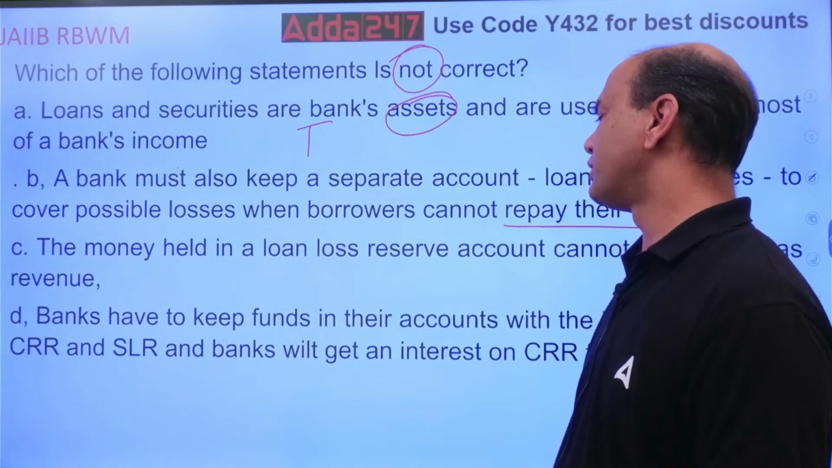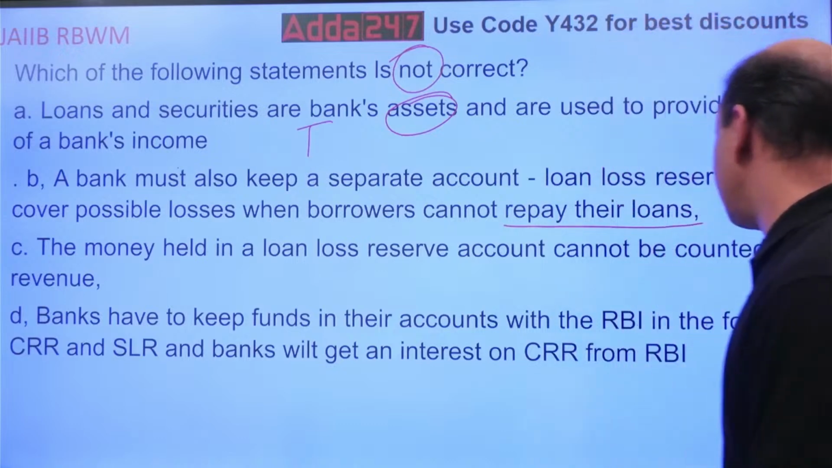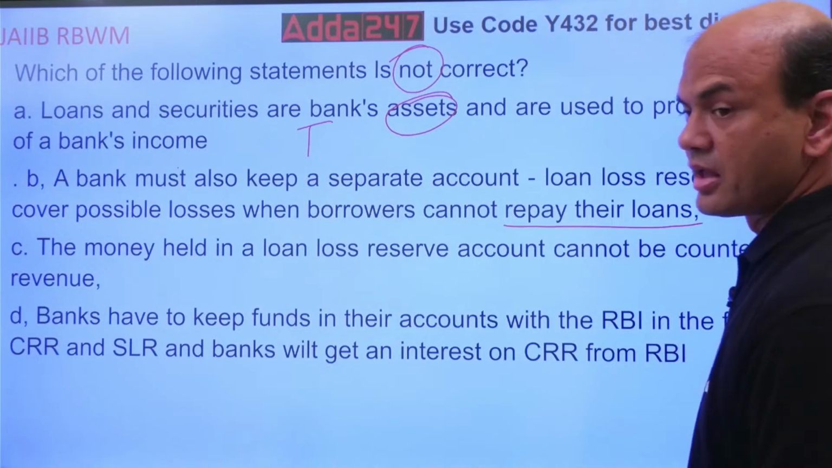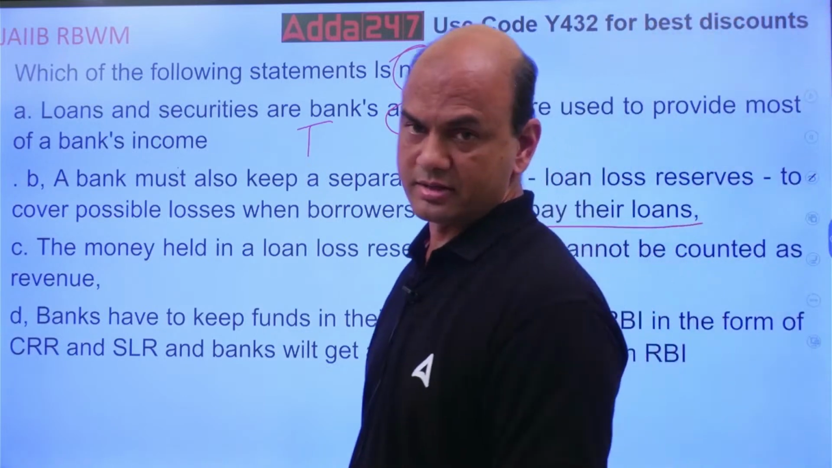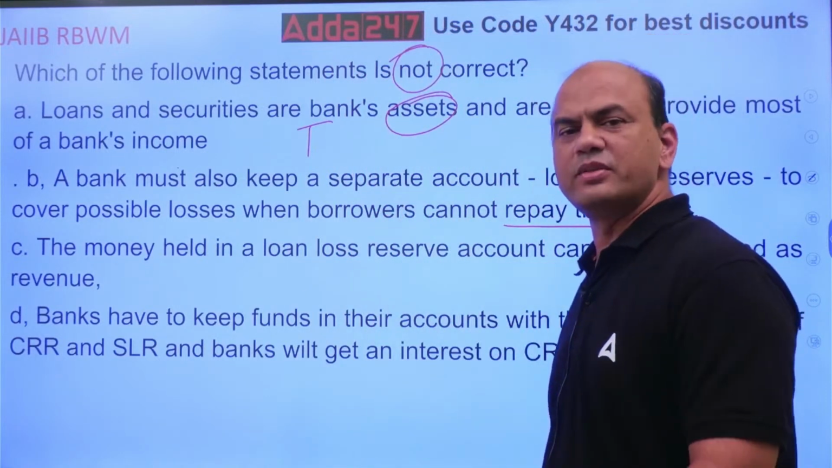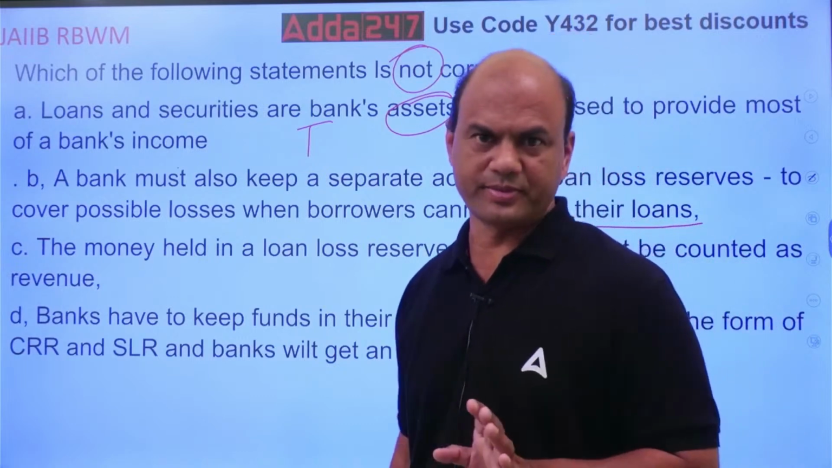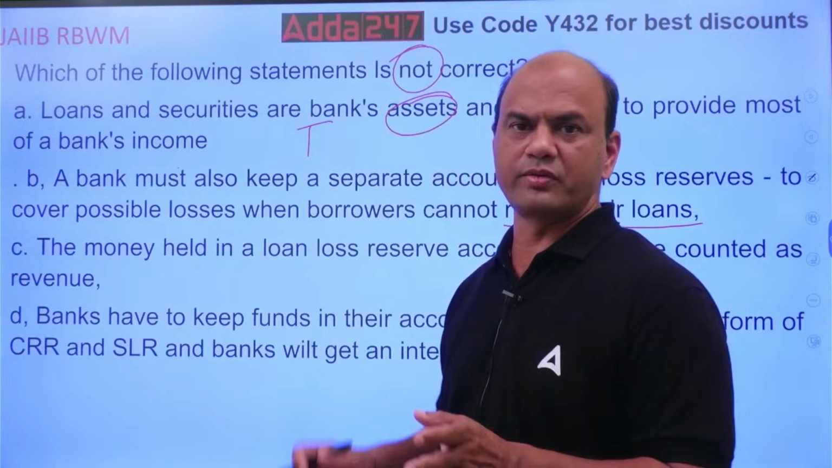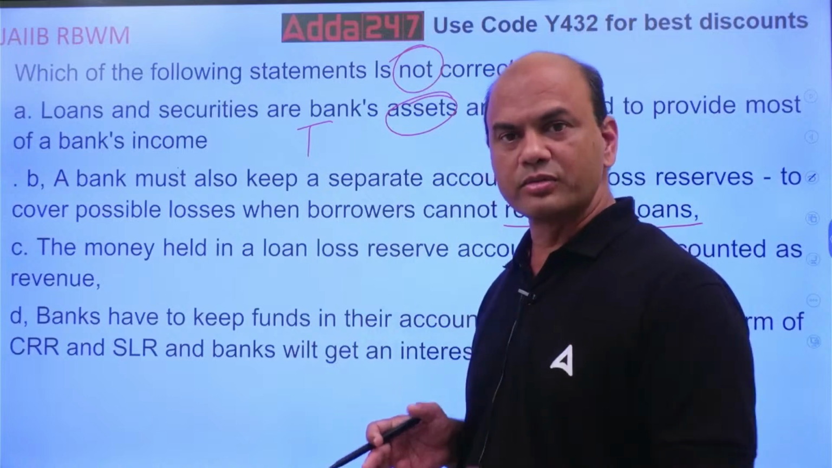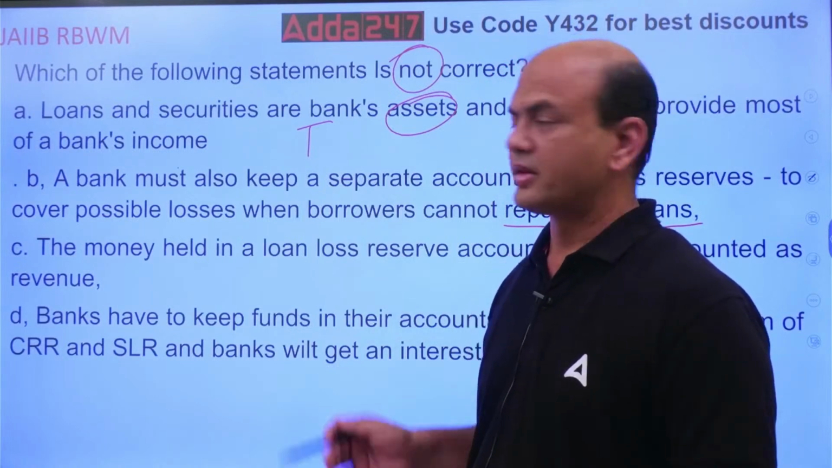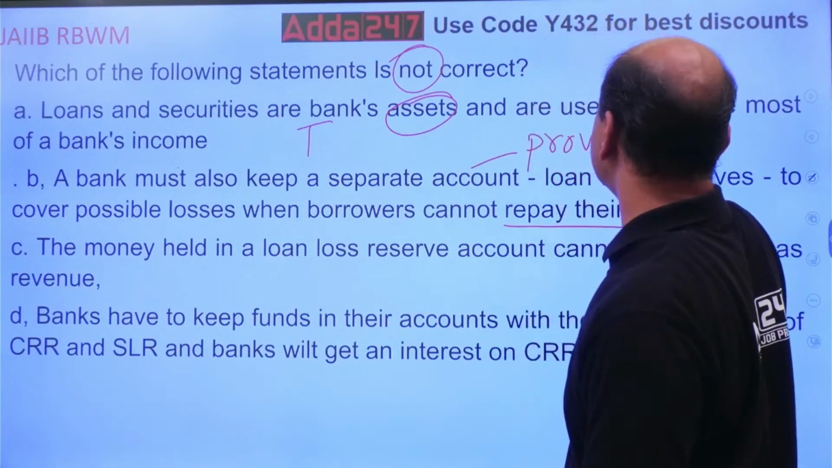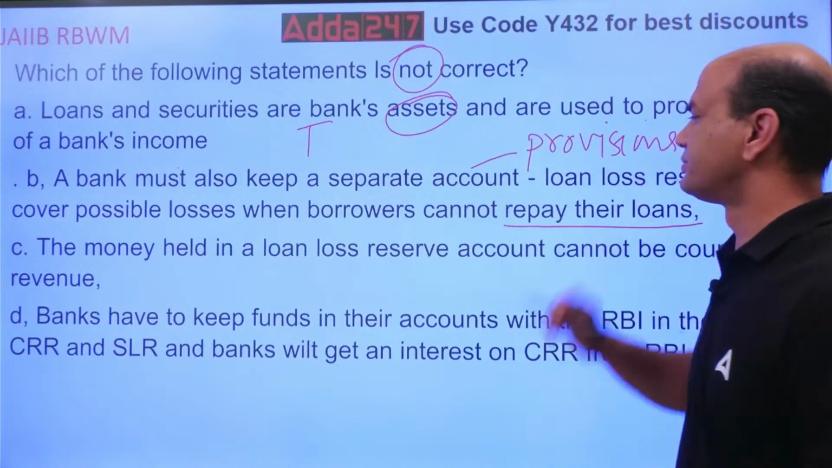And banks have to keep the funds in the accounts with the RBI in form of CRR and SLR, and banks will get interest on CRR and SLR. You want the incorrect one? Incorrect. So loan loss reserves. What is this? This is basically a reserve account kept for the losses. If any bank faces losses, for that we have to keep this account separate. From here, you will not repay that loan, but you will make provision for that. This is a provision account. Provisions every bank has to make.